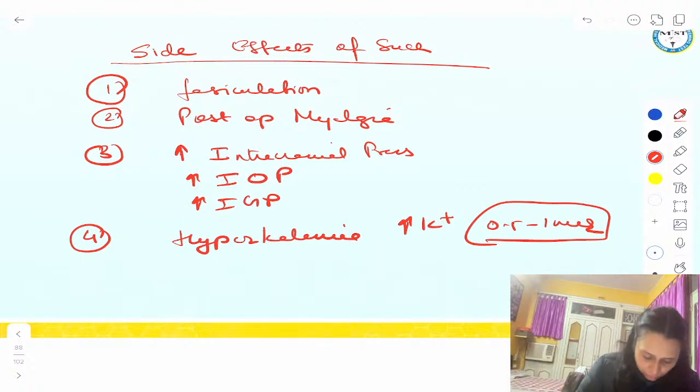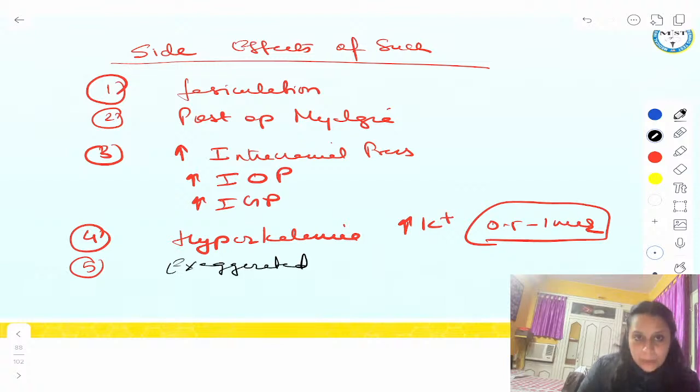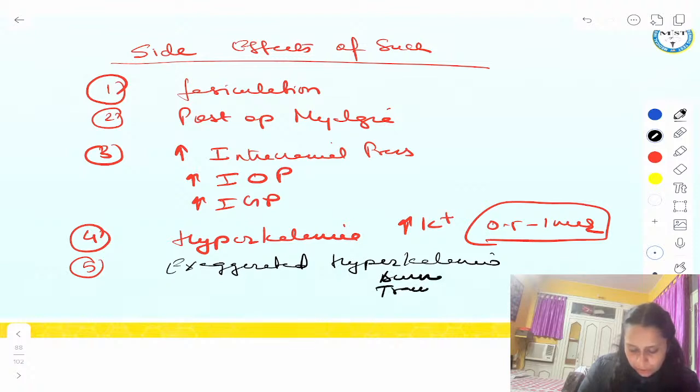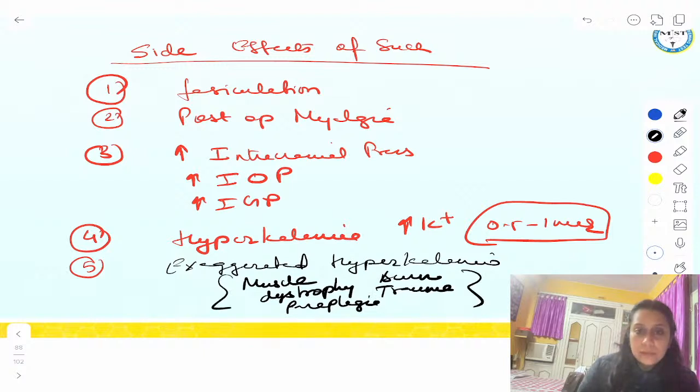So it can cause exaggerated hyperkalemia. In what patient? In burn patient, in trauma patient, in patient with muscle dystrophy, or in patient with muscle disuse as paraplegia. So in all these, we avoid succinylcholine, right?